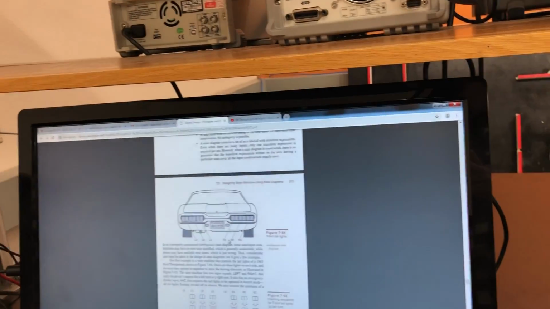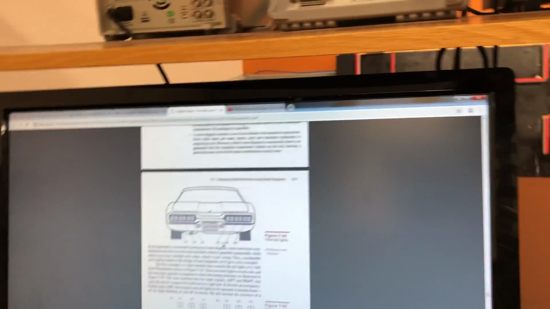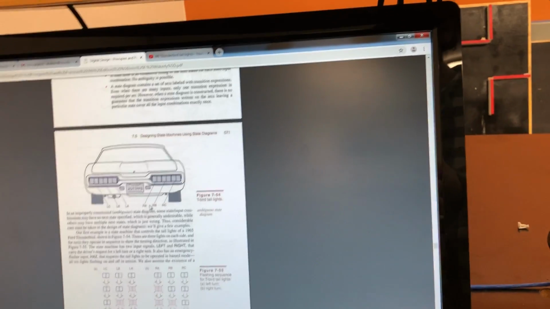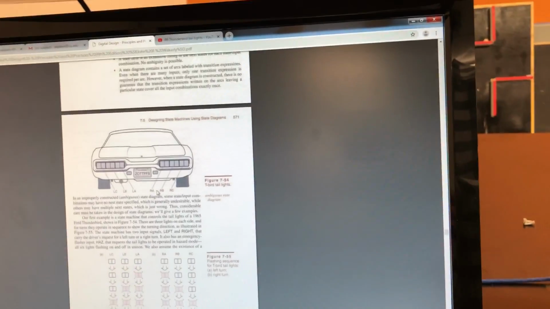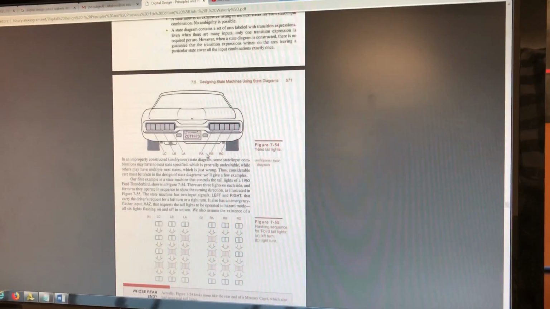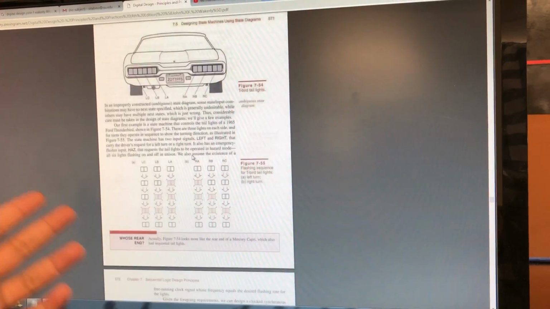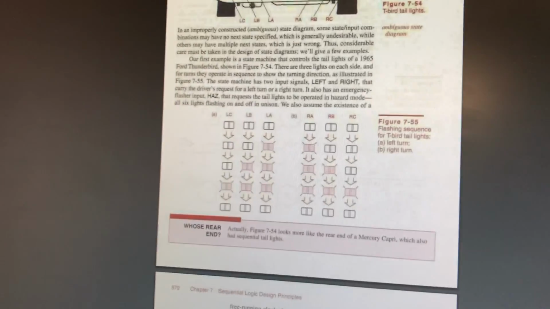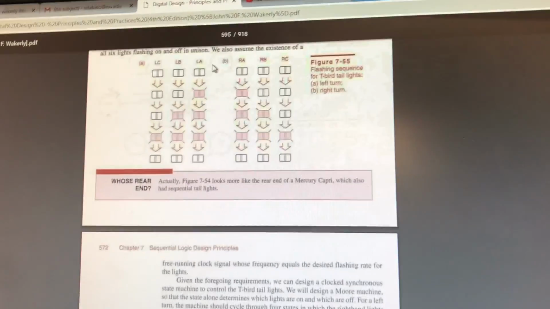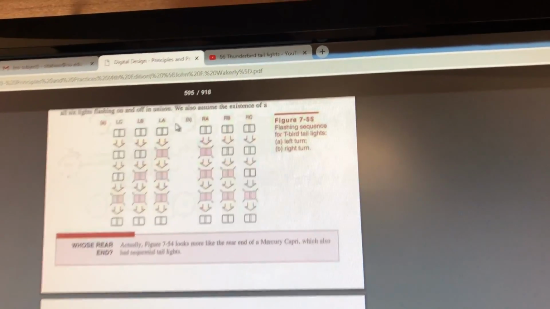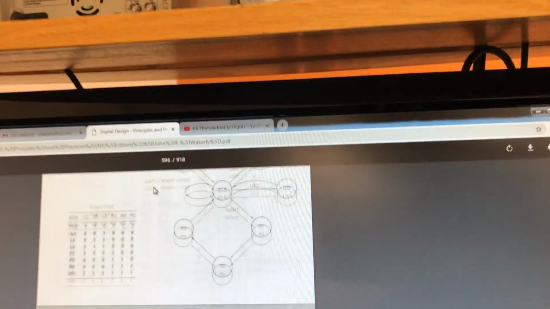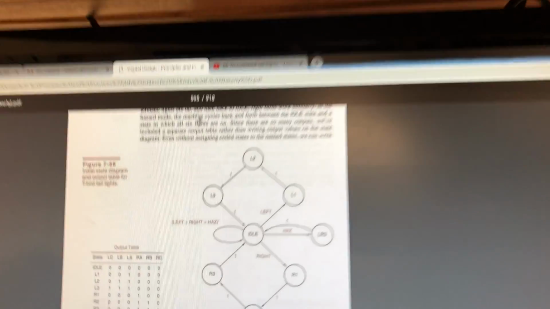This is our last lab, Lab 6, where we're designing Thunderbird tail lights, and this is pretty much the idea for that. It glows one by one for the left and right, and then glows again for the hazard. So this is our state diagram and the truth table for that.